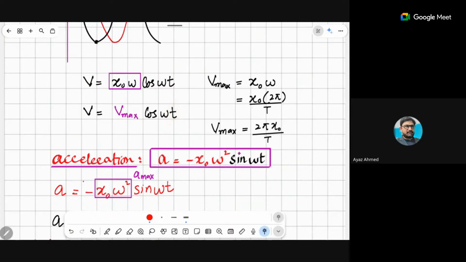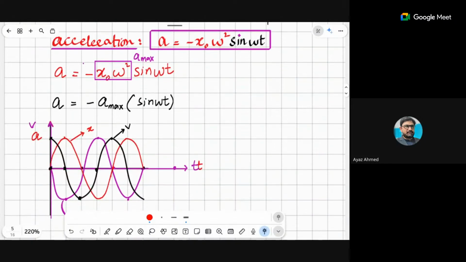Definitely I will talk about this in detail, but variation in the velocity is something different. For example, your maximum velocity is when the displacement of the body is zero, and the velocity is zero when the object is at the extreme position. Okay, when the object is at the extreme position, then velocity would be zero. Now moving on.